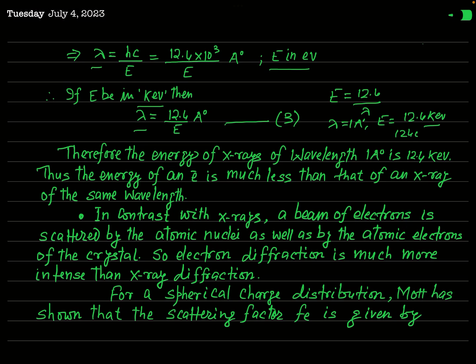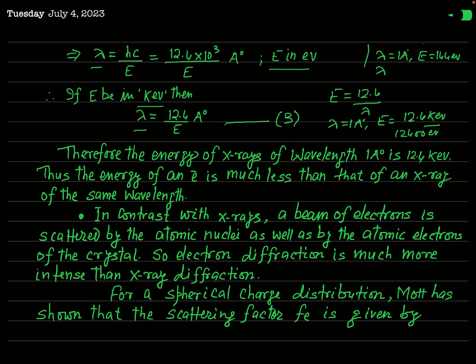This is 12,400 electron volt. So what we are getting here, you can compare that for electrons of wavelength lambda equal to 1 angstrom, energy is equal to 144 electron volt.